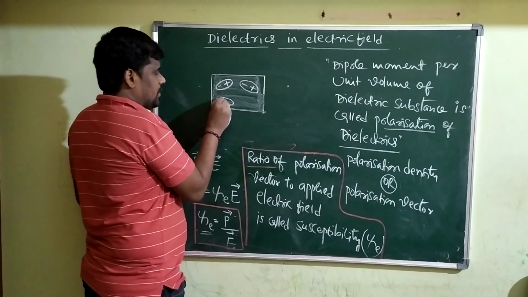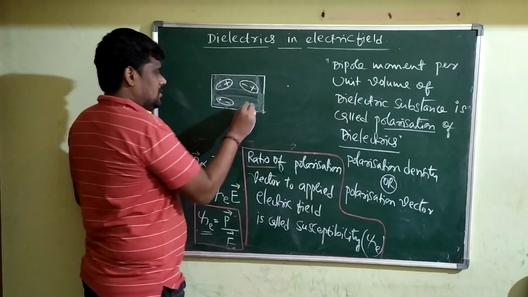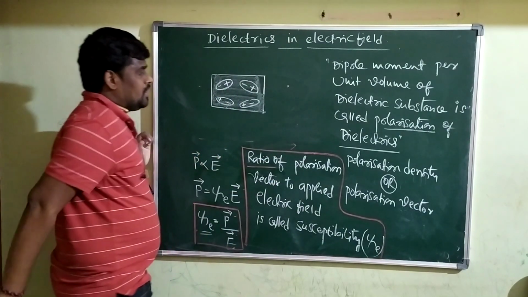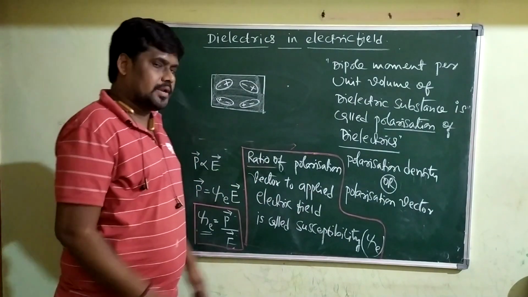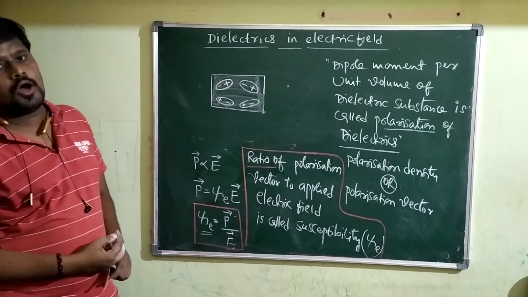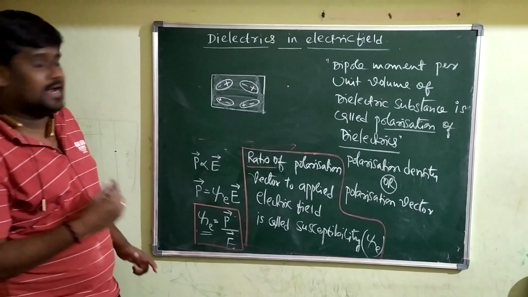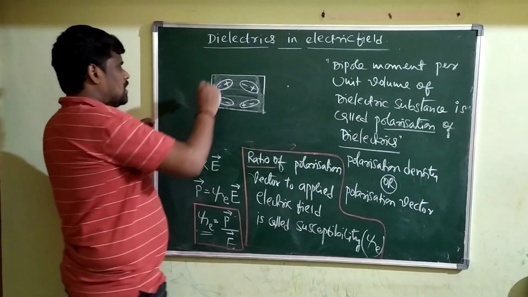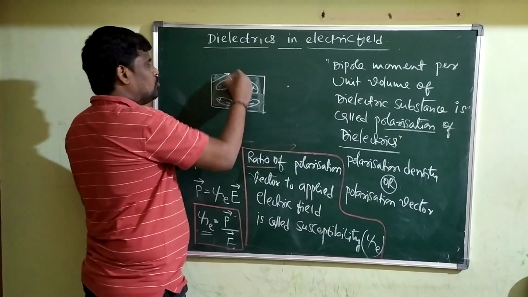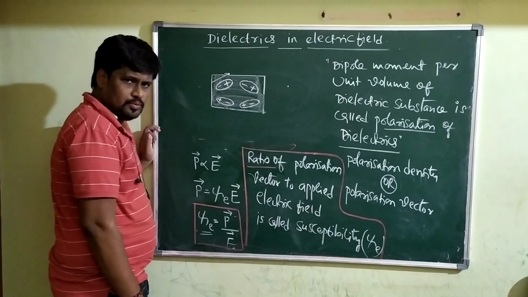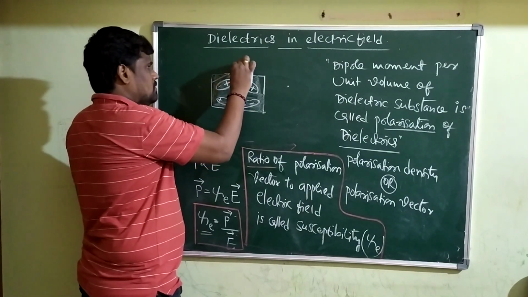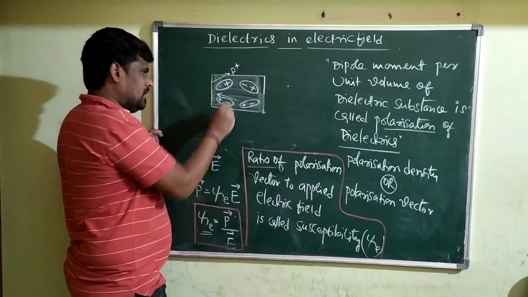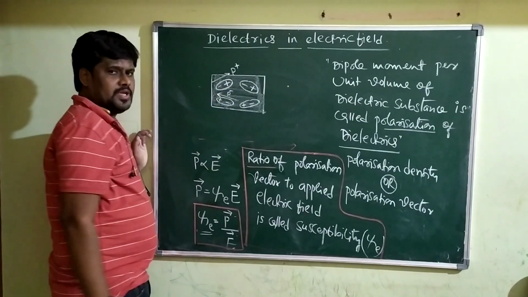They are randomly oriented, like this. If all dipoles are randomly oriented, the dipole moment is a vector physical quantity. Along one particular direction, the dipole moment is taken as positive, that is plus P. In the opposite direction, the same dipole moment is taken as negative, that is minus P.